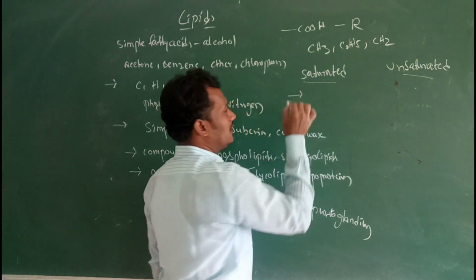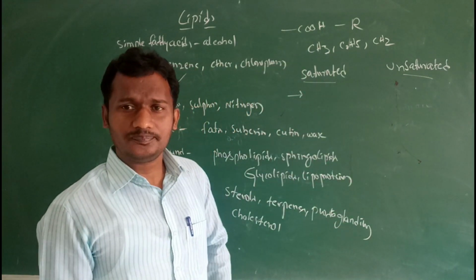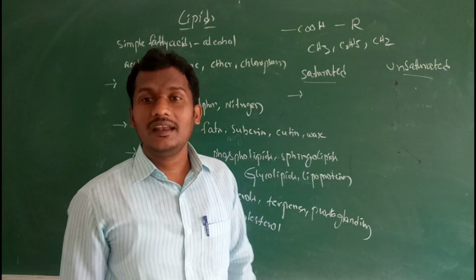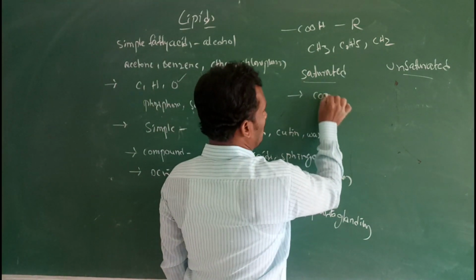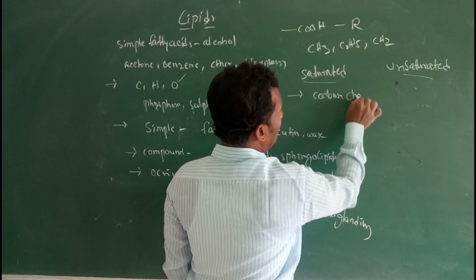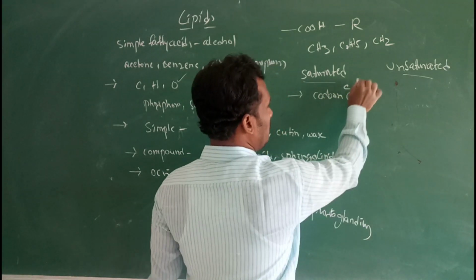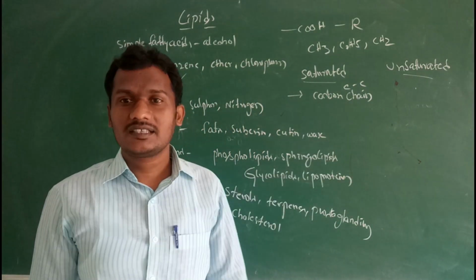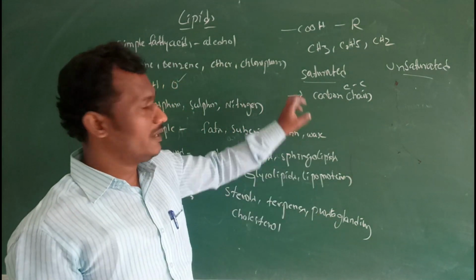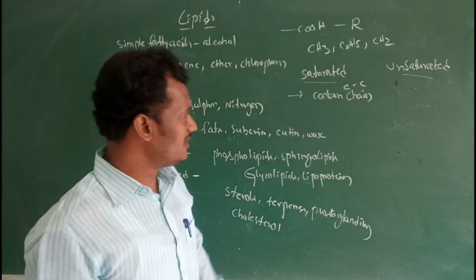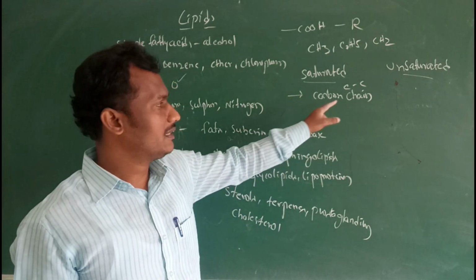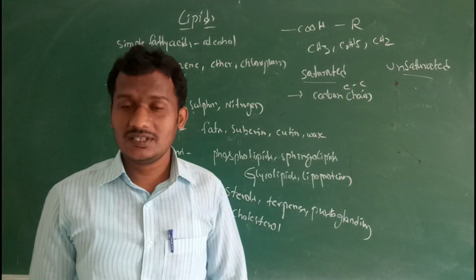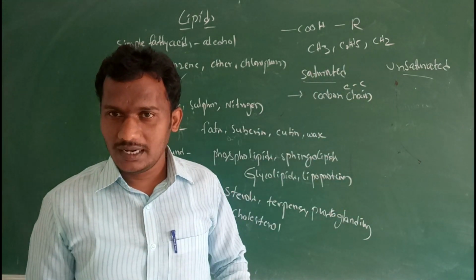In saturated fatty acids, double bonds are absent in carbon chains; single bonds are present. That means the carbons are completely saturated.